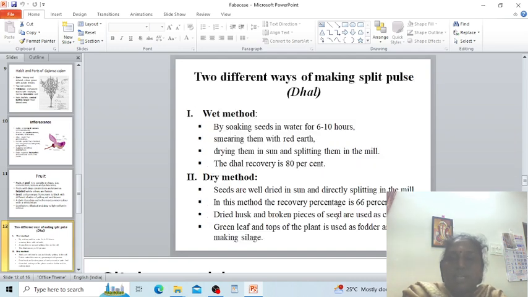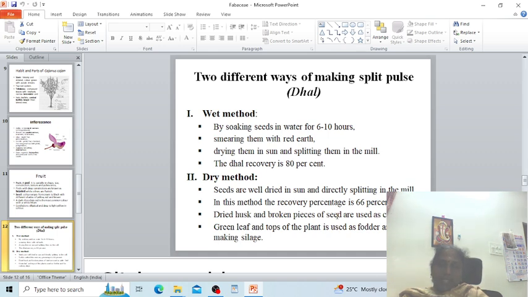There are two different ways of making split pulse, that is dal: the wet method and the dry method. In the wet method, you soak the seeds in water for 6 to 10 hours and smear them with red earth. After that, dry them in the sun and split them in a mill. Finally, the recovery of dal is 80%. But in the dry method, seeds are well dried in the sun and directly split in a mill. In this method, the recovery is only 66%.